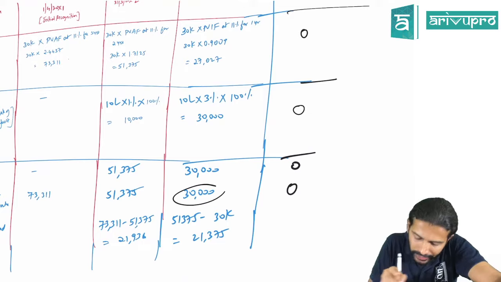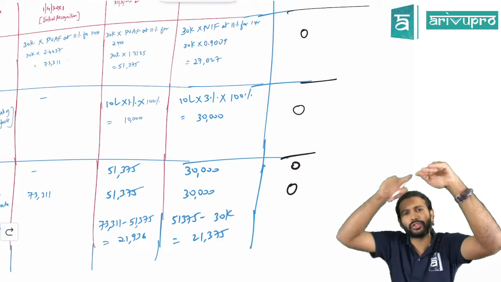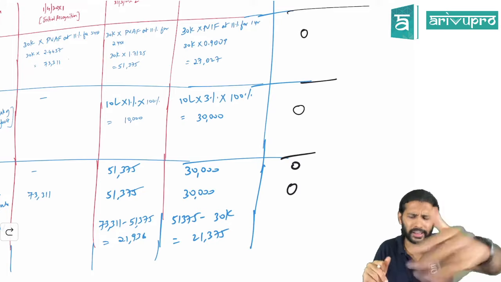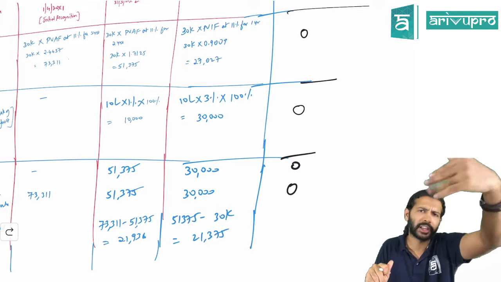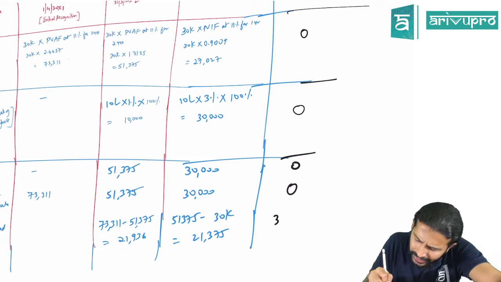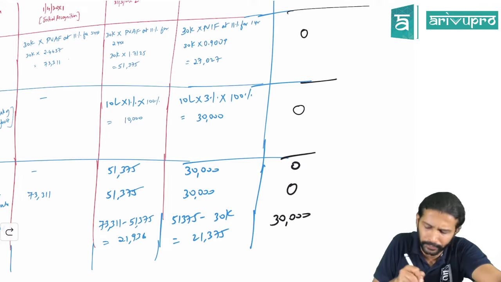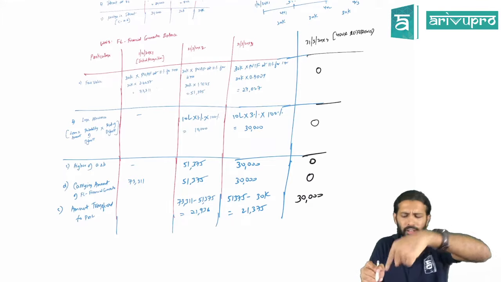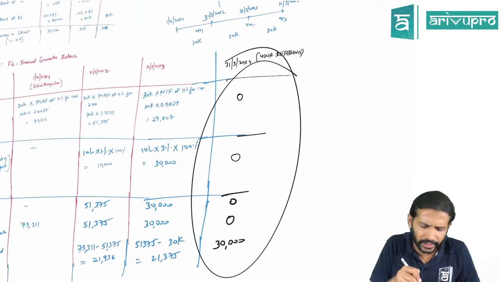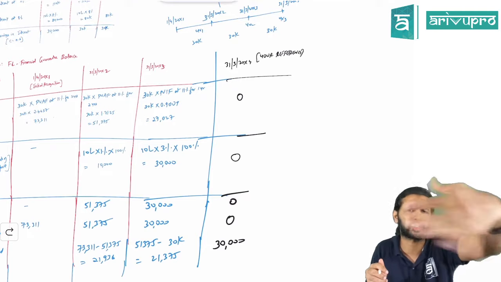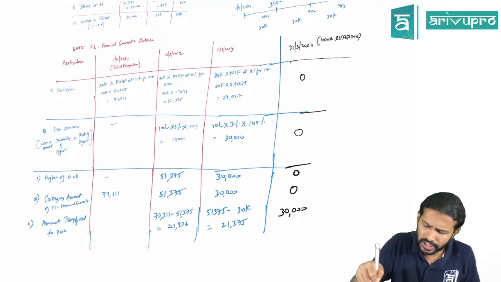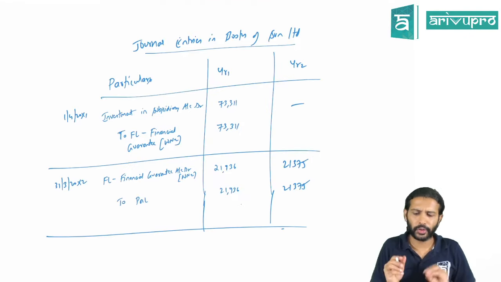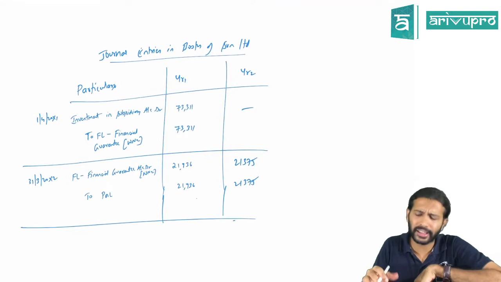But currently you're showing it at 30,000. So from 30,000, your loan term is over. So that means this liability is not there on your head, right? No data is given. I'm assuming the subsidiary company did not default. That means the entire 30,000 which you are currently showing, you can transfer to SPA. So the same entry you will pass at the end of the third year for 30,000. They have not given any data, so I'm assuming that things are smooth. If there's no default happening, then this will transpire. Okay. So that is again just for your reference. This is the journal entry they are asking.